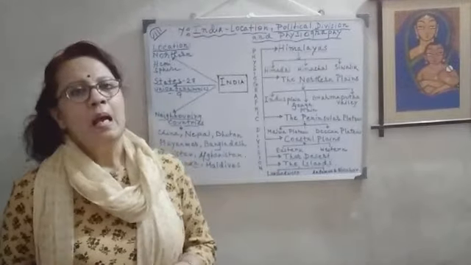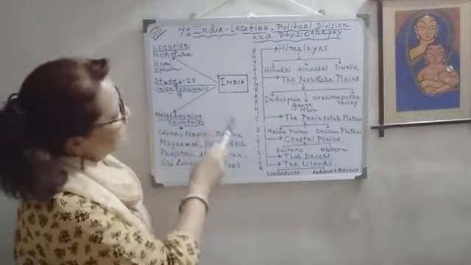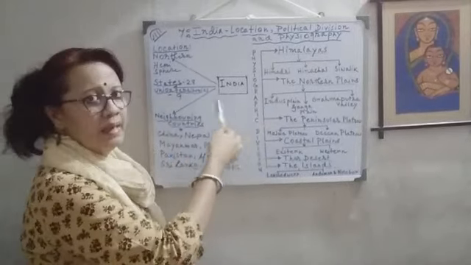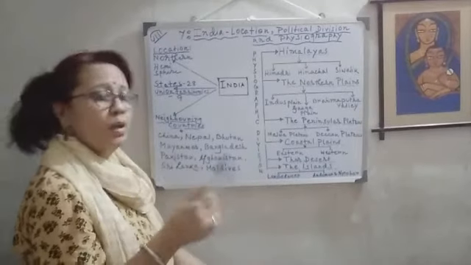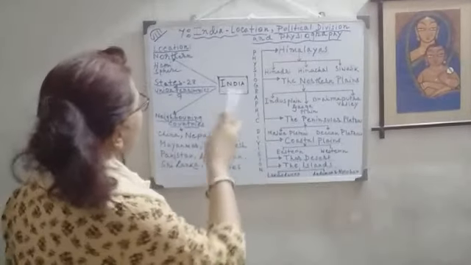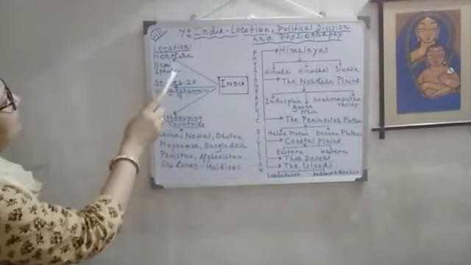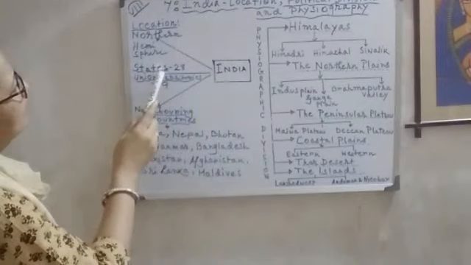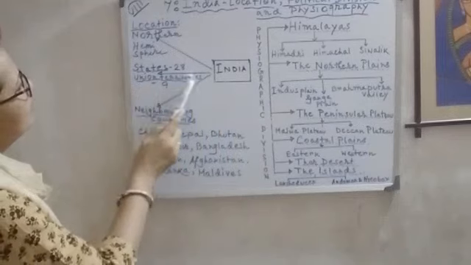Today I'll be showing you a diagram so that, at a glance, you can see the chapter as a whole. Firstly I'm explaining this diagram, and next I'll give you the question answers. So, India, location: northern hemisphere, and states 28, union territories 9.